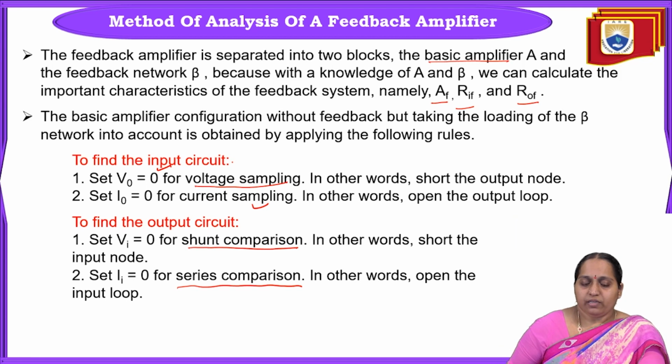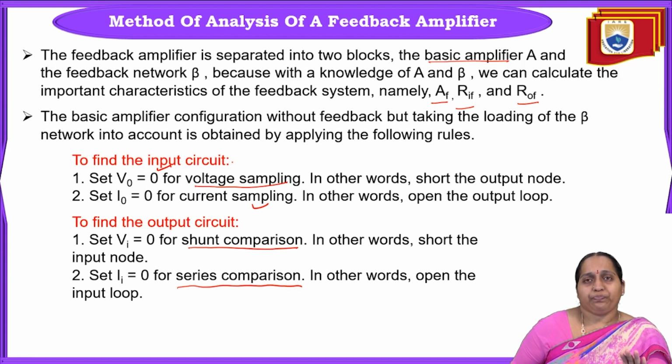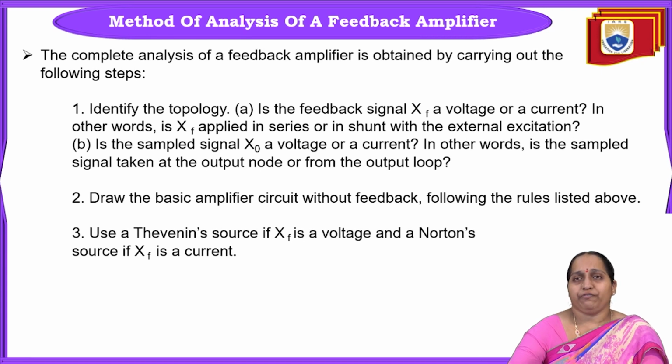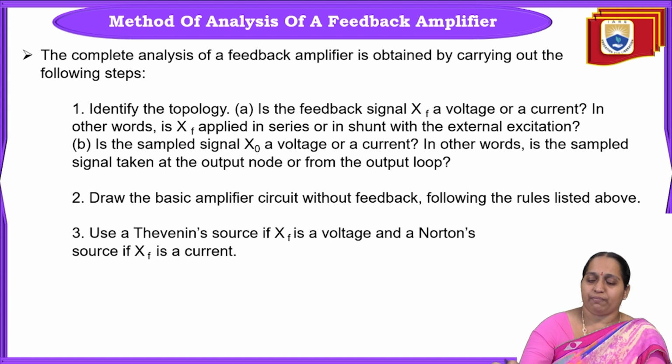Okay. So these steps are to be followed in order to draw the basic amplifier configuration without feedback. This is to find the input circuit and this is to find the output circuit. Then, if you want to analyze a given feedback amplifier, it could be voltage series, voltage shunt, current series or current shunt. If you want to analyze any one of the feedback amplifiers, then we need to follow certain steps.